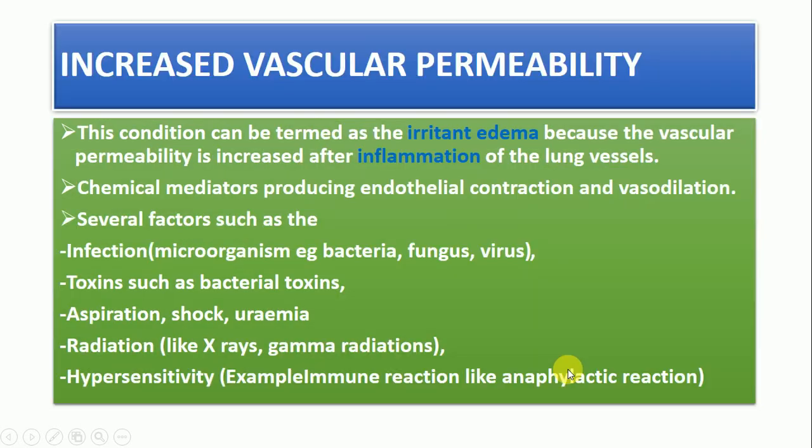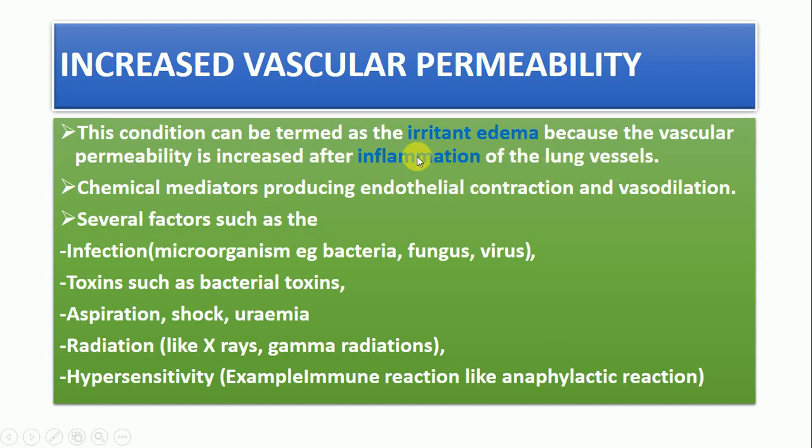Okay, let's come to another concept, which is the second cause of pulmonary edema, which is increased vascular permeability. This is the condition that can be termed as irritant edema. Why is it termed as irritant edema? Because the vascular permeability is increased after the inflammation of the lung vessels.